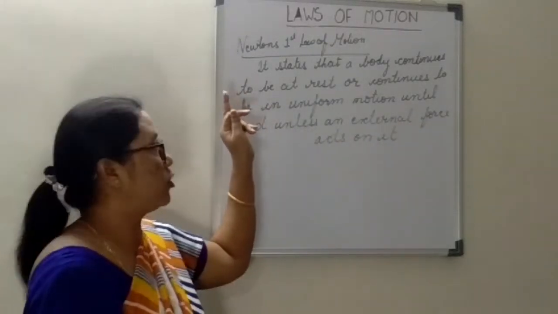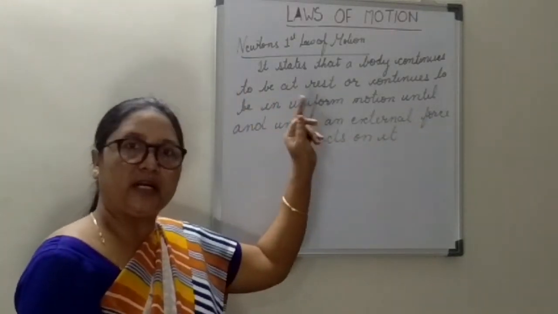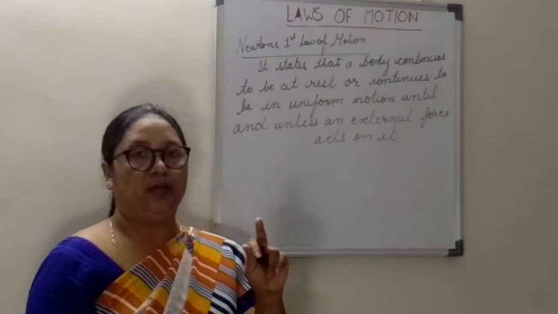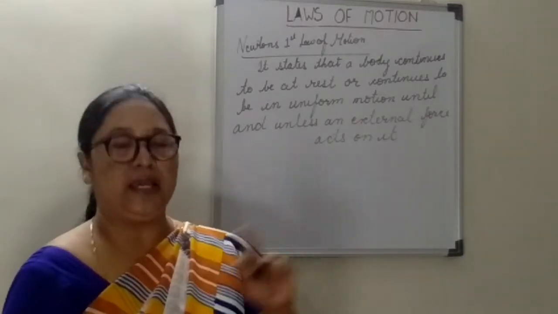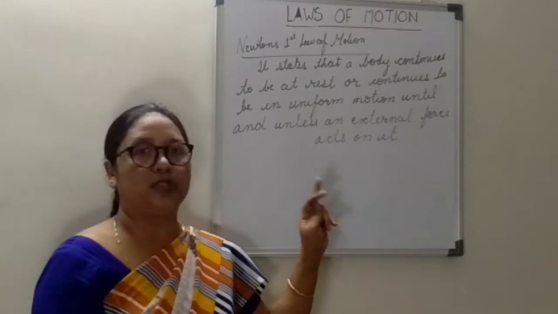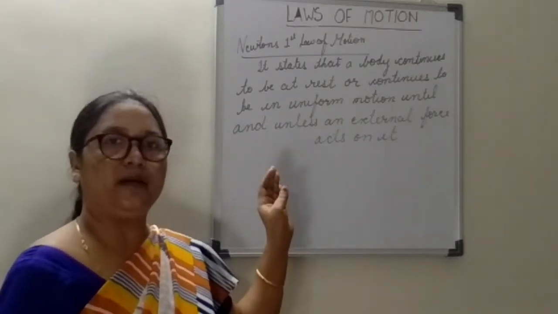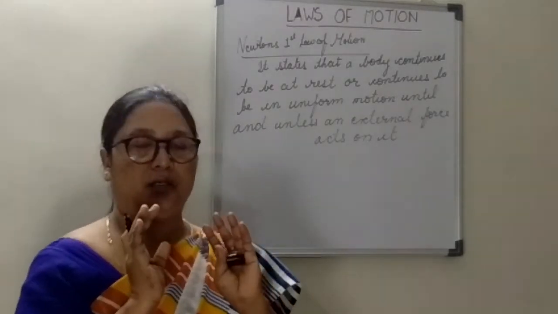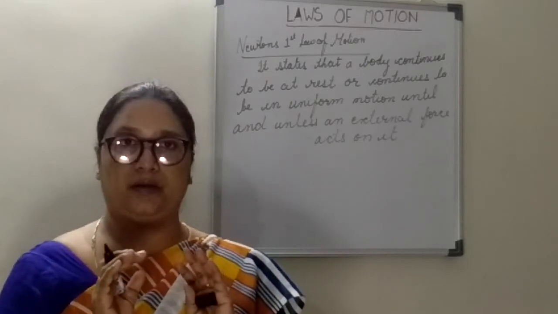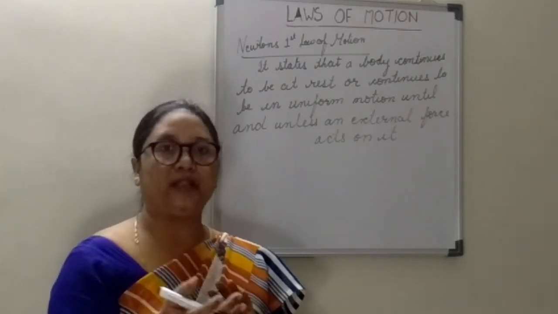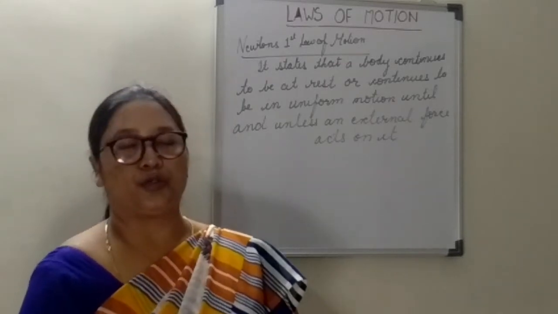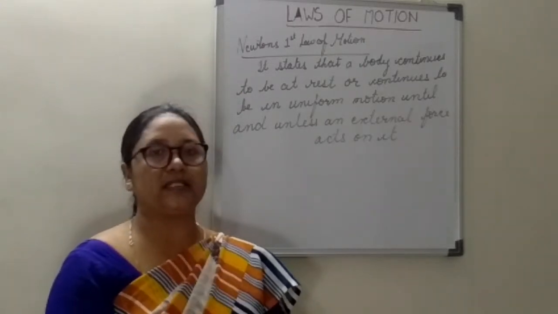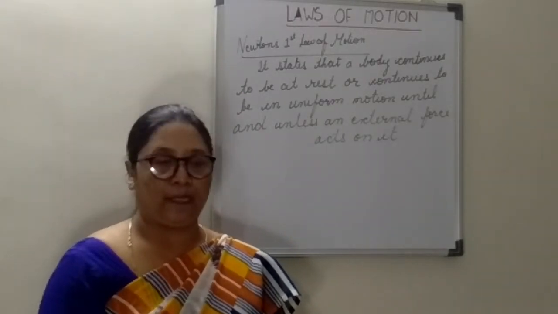What does Newton's first law of motion state? It states that a body continues to be at rest or continues to be in uniform motion. Uniform motion means uniform velocity, until and unless an external force acts on it. So here the external force is acted on an object either to move a stationary object, to bring the stationary object in motion, or to stop a body which is in motion. So in both the cases we need an external force.